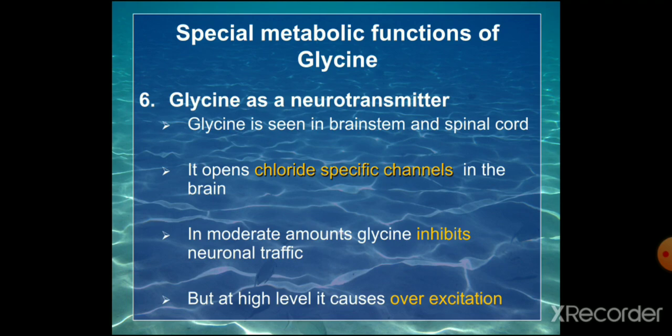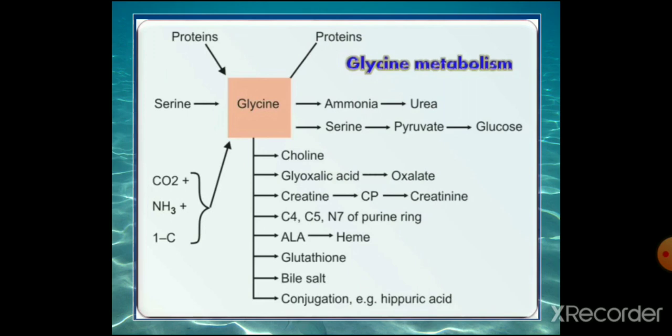So at the normal level it usually inhibits the neuronal traffic, but if the glycine level is very high, then it produces overexcitation.